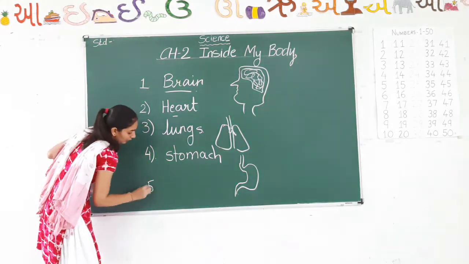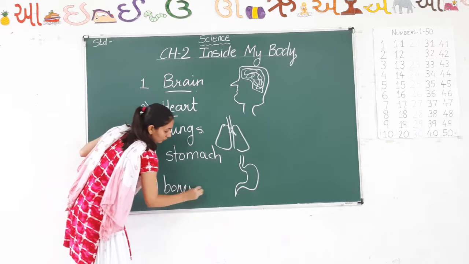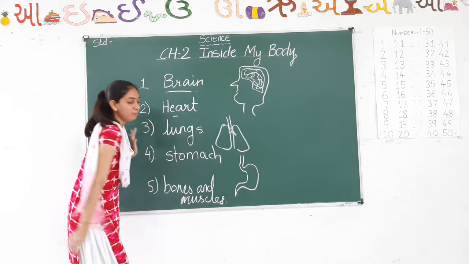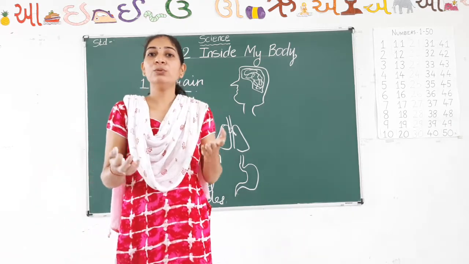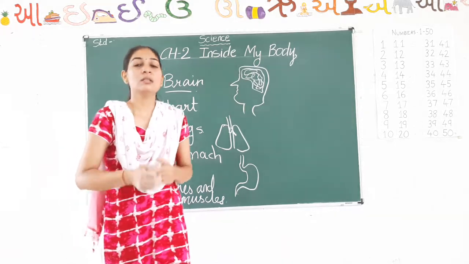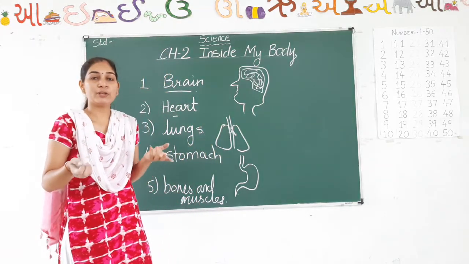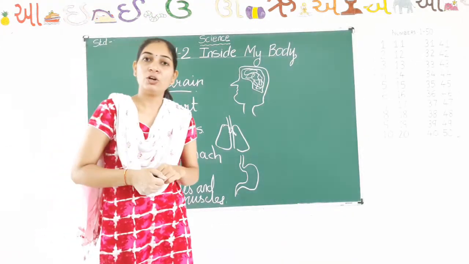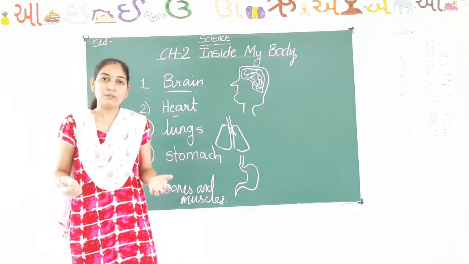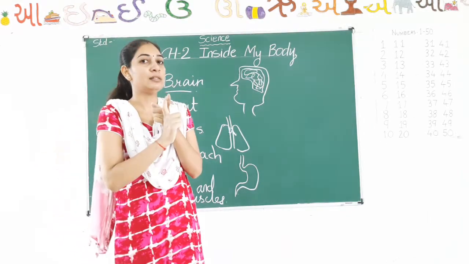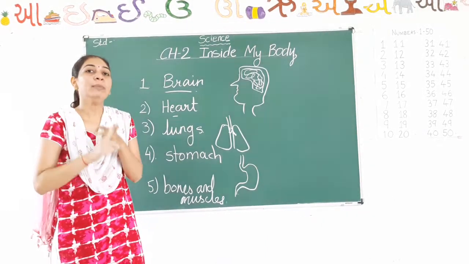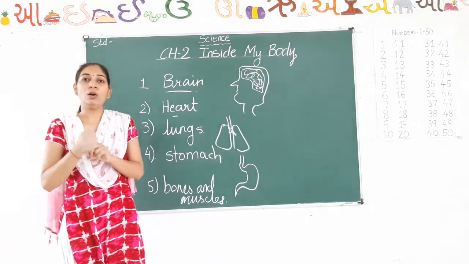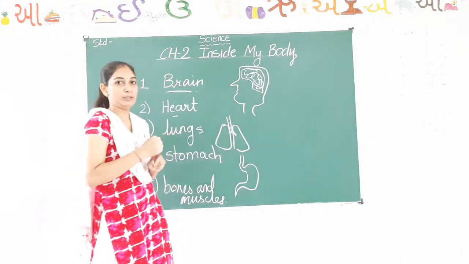And the last are bones and muscles. What do muscles do? Muscles help you in doing all the activities. For example, running. How is running possible? Running is possible due to the help of bones and muscles. They help in all your day-to-day activities, and both, bones and muscles, work together to perform an activity. So students, today we have learned internal organs, the organs which we are not able to see.